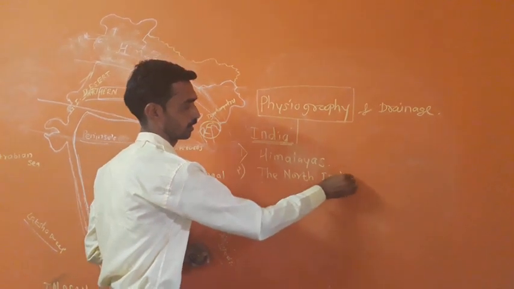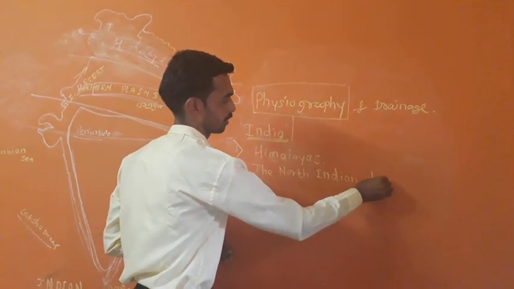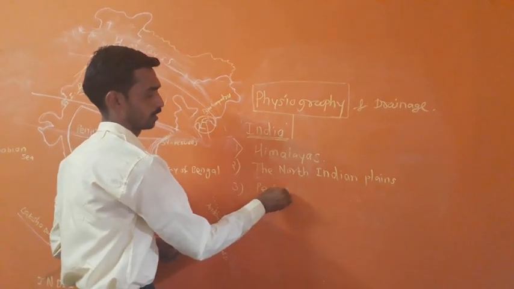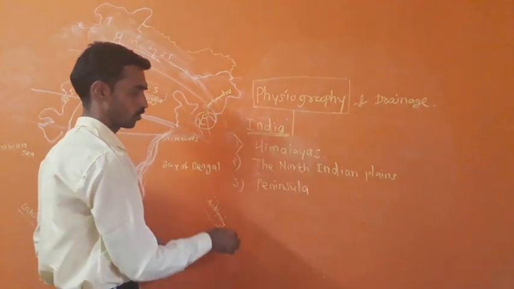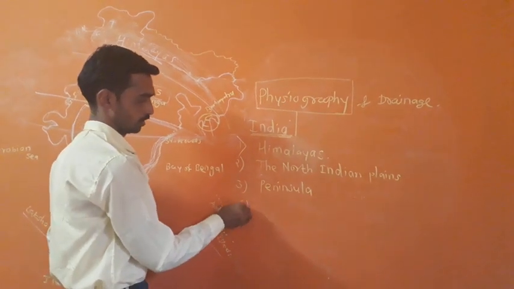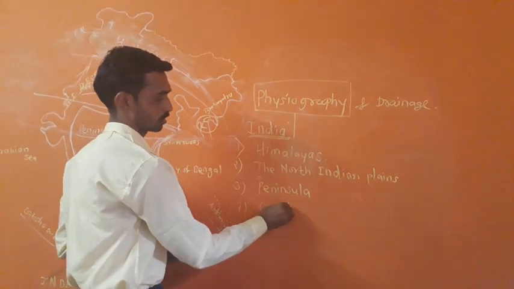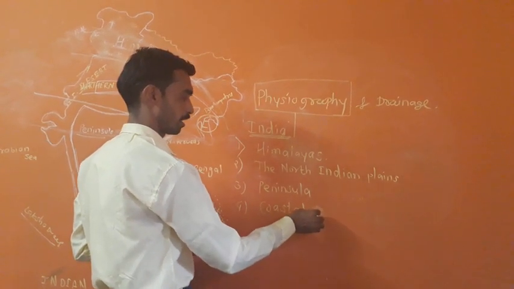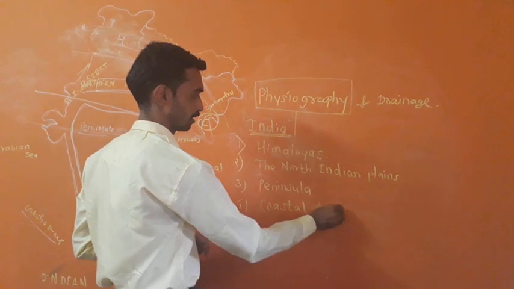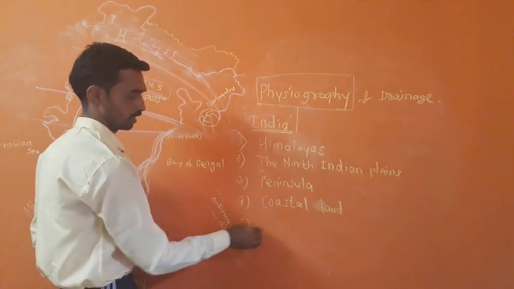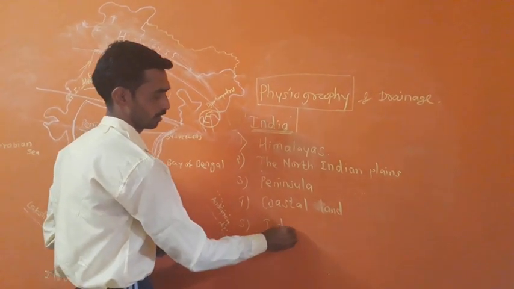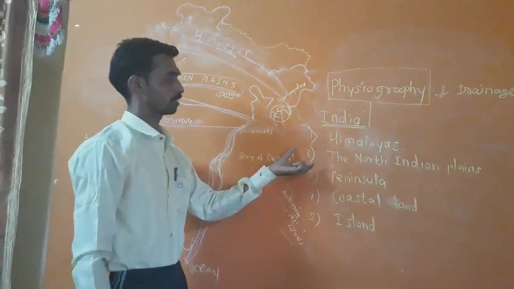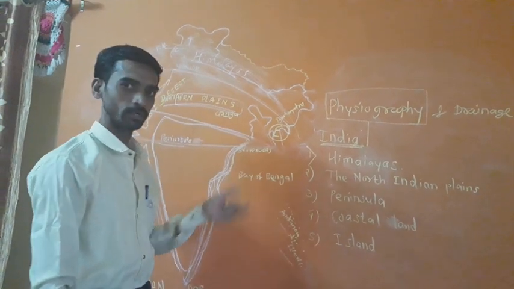Third, the Peninsula, we call it the Peninsula Plateau. The fourth, coastal region, or coastal land. Fifth, island. So, my dear students, let's learn about them one by one.